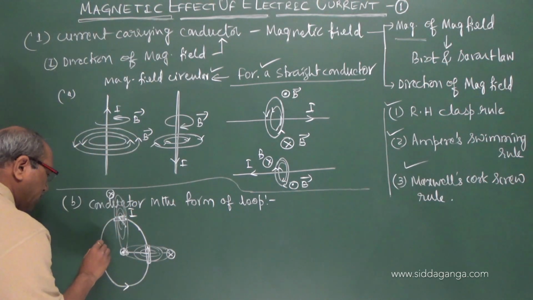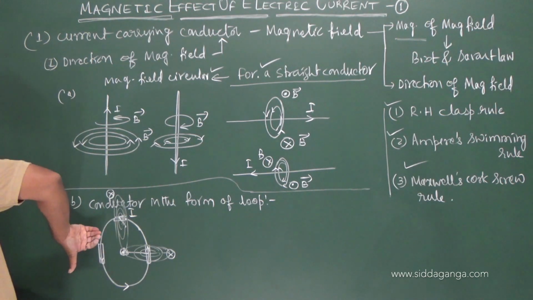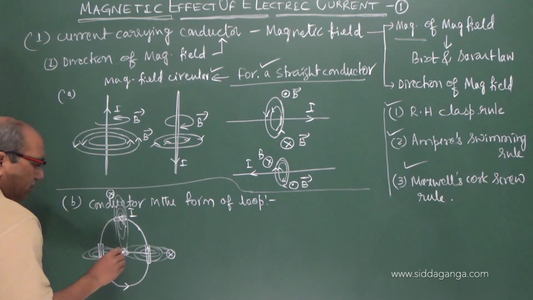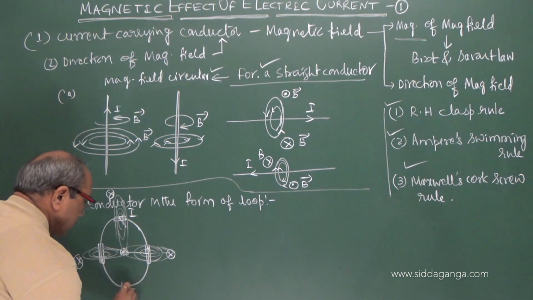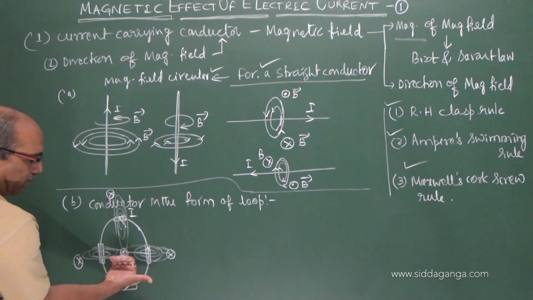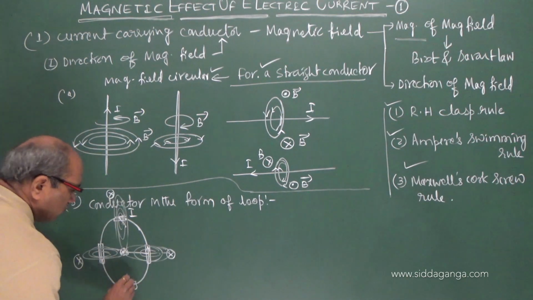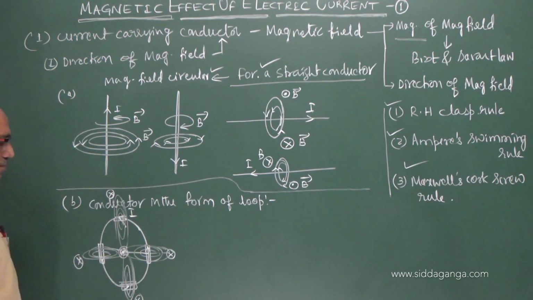When you take this position on the left, the current is downward. Again, hold like this. If you take the field lines, you see it is out of the board here, and here it is into the board. And again if I take a point here, the current is outward towards this direction. Let us see: inside the circle, out of the board; outside the circle, into the board. Here it is into the board, here outward.